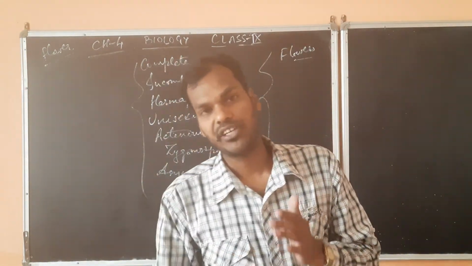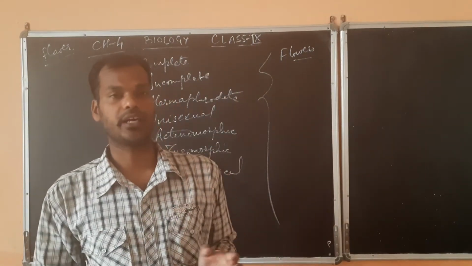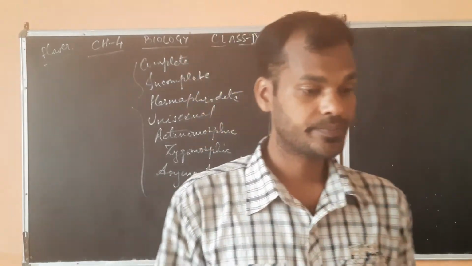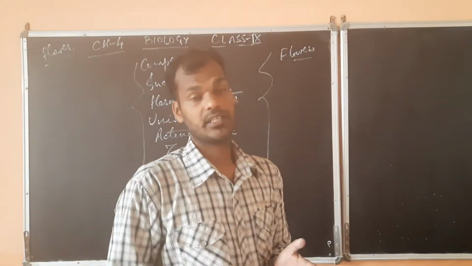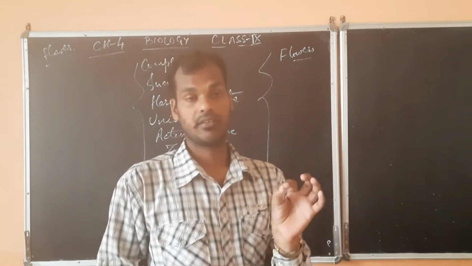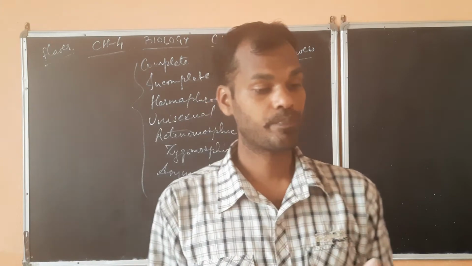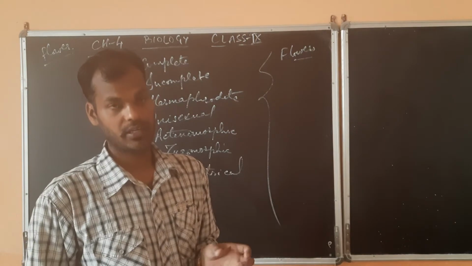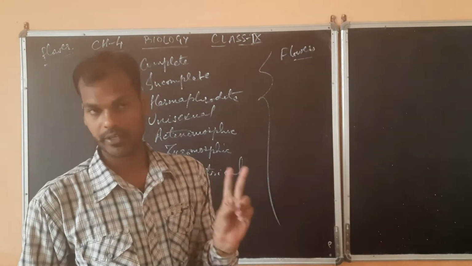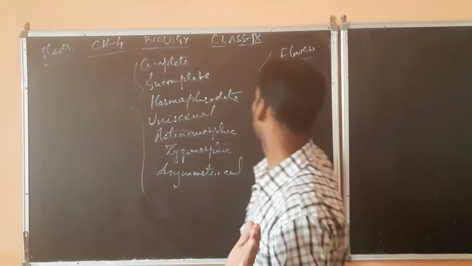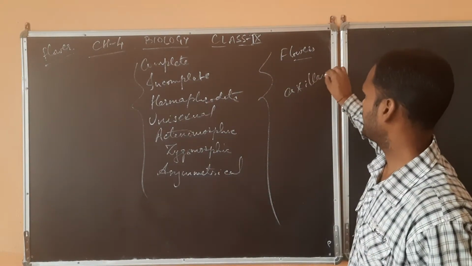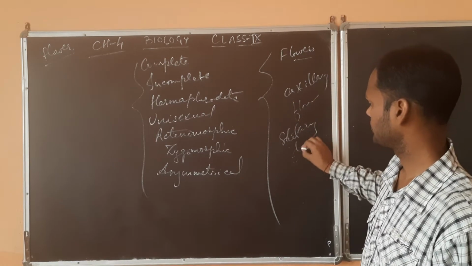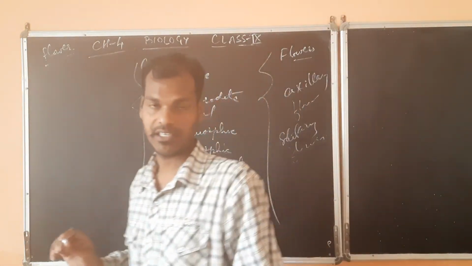Generally the flowers arise on the axil of a leaf. They are called axillary flowers. Some of the flowers occur singly at a specific position. They are known as solitary flowers. So two types of flower you can see: one is your axillary flower, and one is your solitary flower.